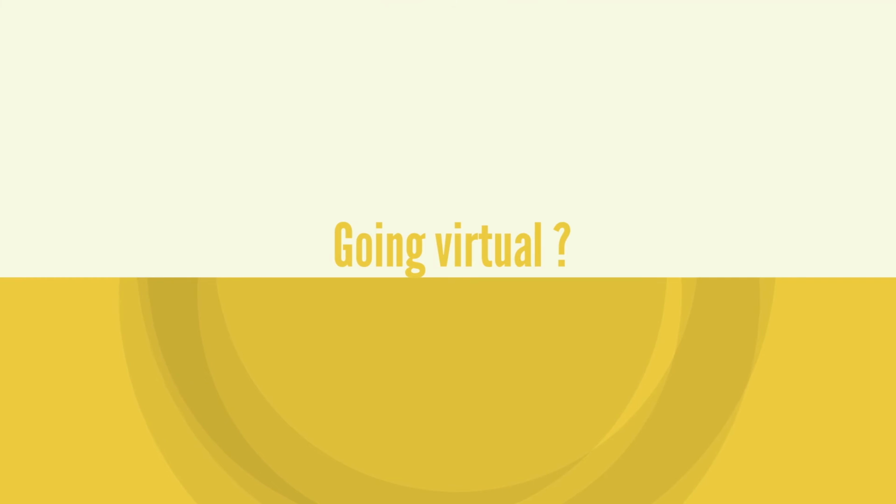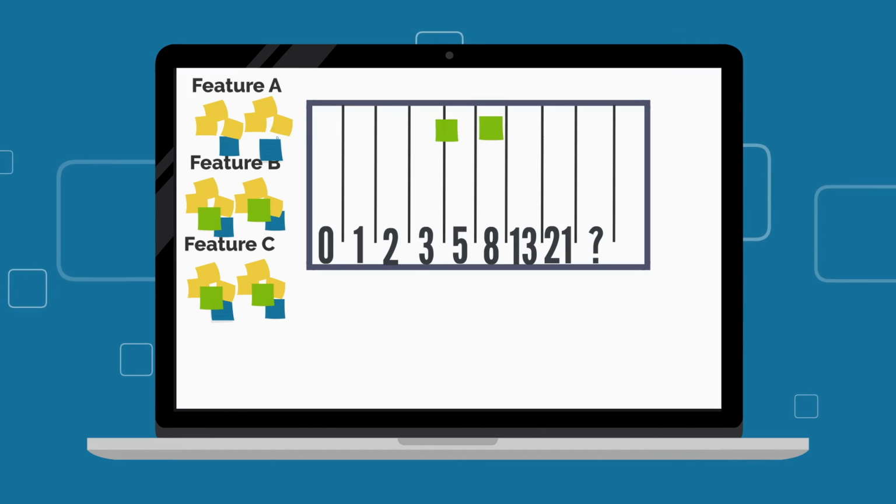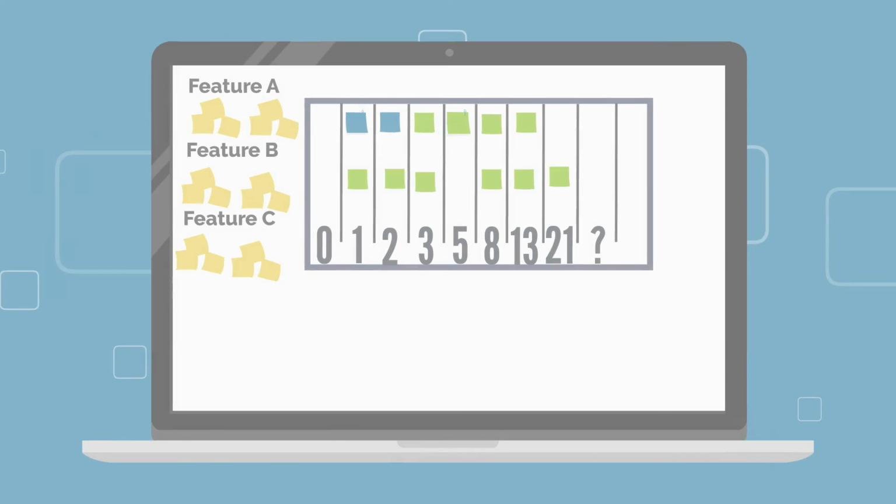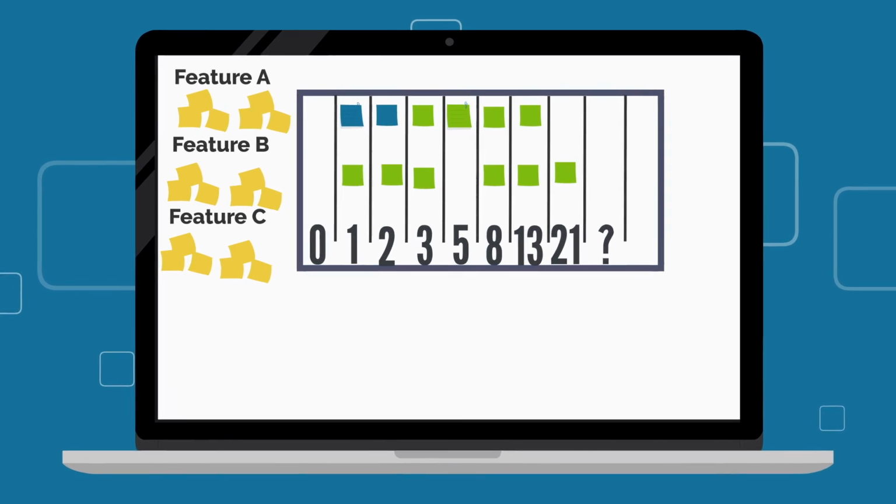Going virtual? Use online tools that allow you to see real-time interaction between cards. Export cards so you can import them from any agile tracking tools.